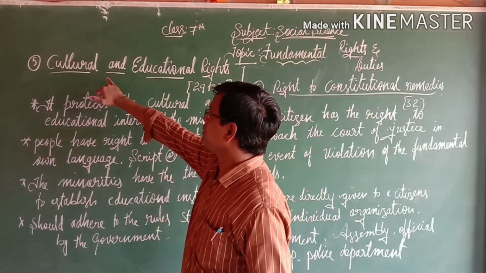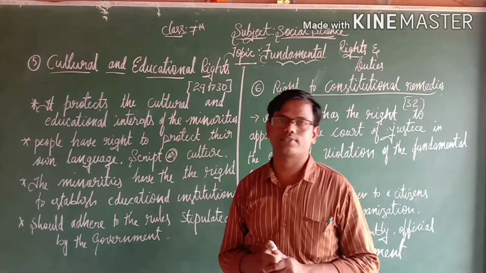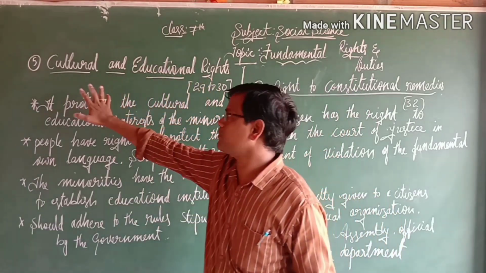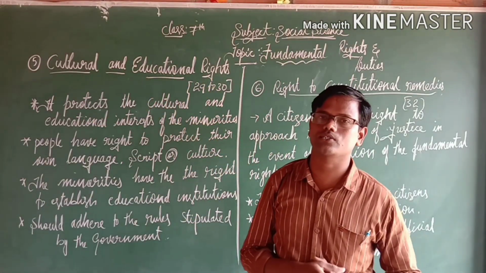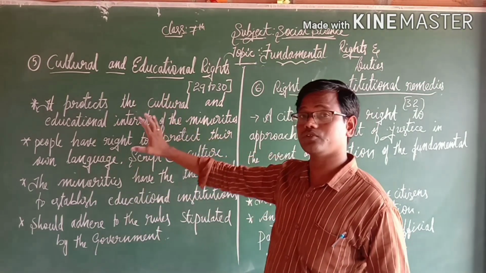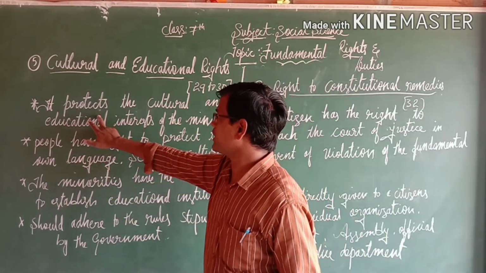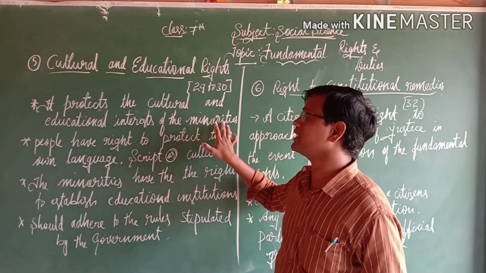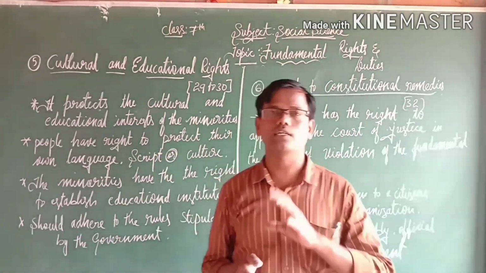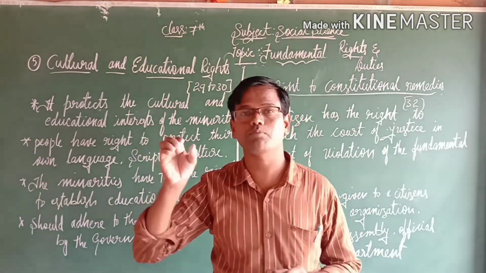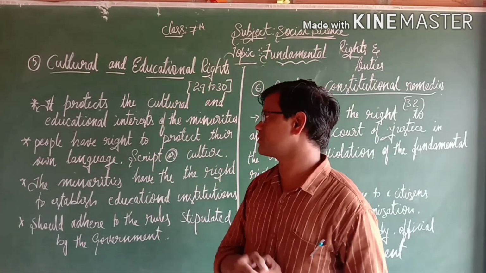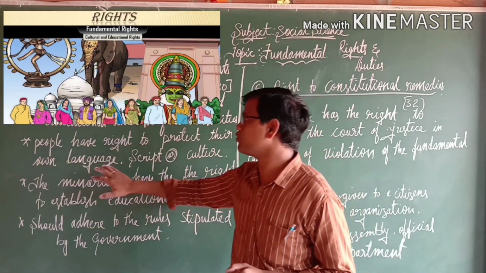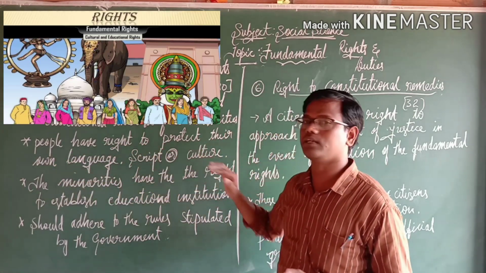Yes, the fifth one, cultural and educational rights. Articles 29 to 30 expand on the cultural and educational rights. According to this, it protects the cultural and educational interests of the minorities. The main intention of this right is to give protection to minorities. And also the people have the right to protect their own language, script and culture.